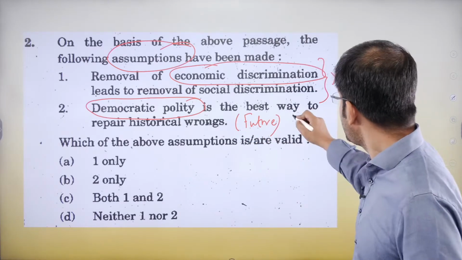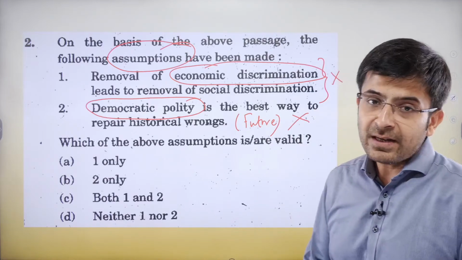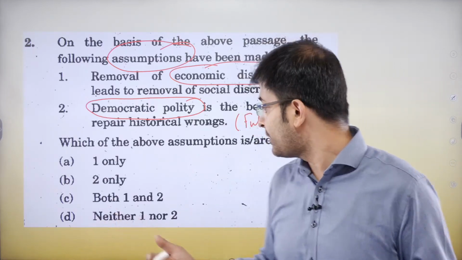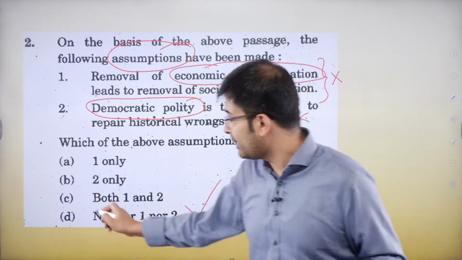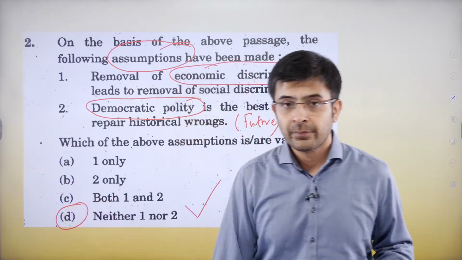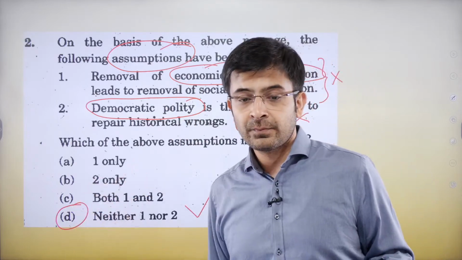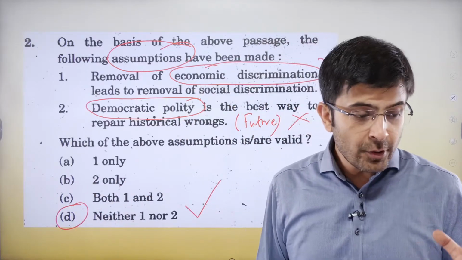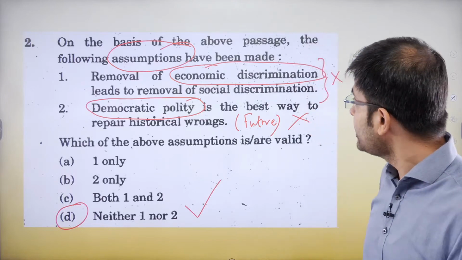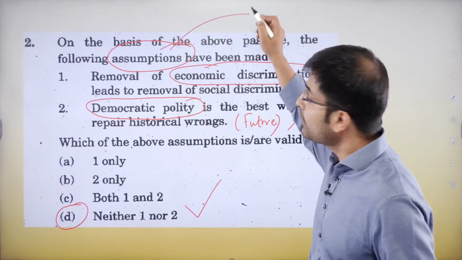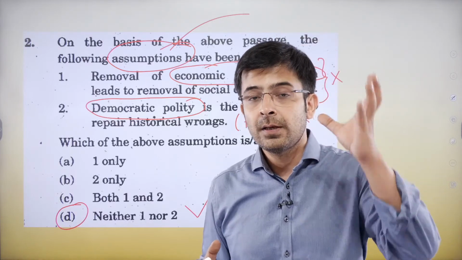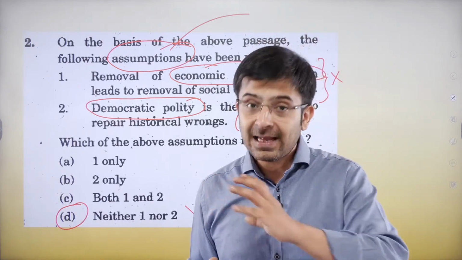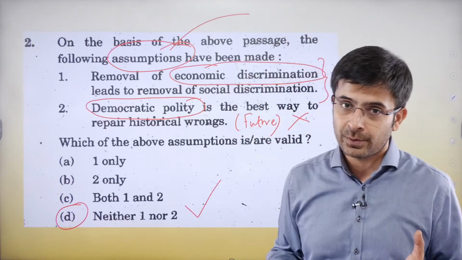Okay? Obviously not correct. The author has made no such position, none of those, which means your answer here would be neither 1 nor 2. D would be your best assumption. Best answer. Okay? This is how you're going to be approaching. At no point will you waver from the assumptions the author has made. Your assumptions should be the same as what the author has also assumed.